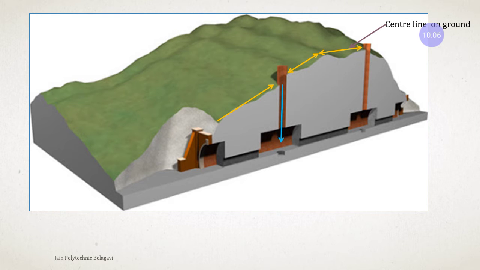Then we suspend the plumb bob with a wire from the center line itself, and from the end edge point of the center line on the shafts. To that point we are going to suspend it down.